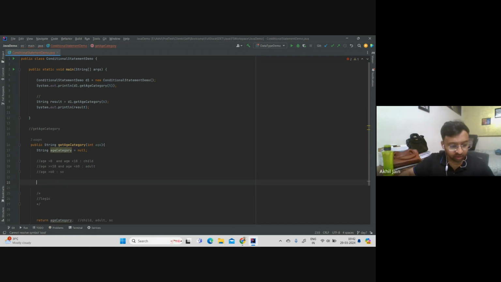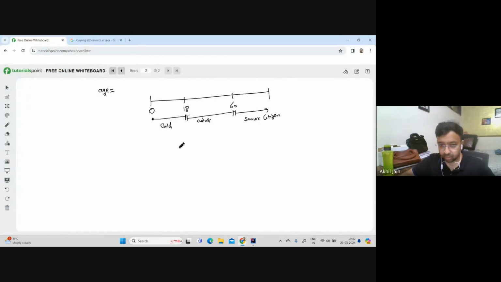So let me not provide the solution right away. Let's go back to the drawing board over here. So again, this condition, we will first talk about this. If you remember the modeling part, that flow chart which we can create to make some decision tree. I think it is taught in college also, but I was myself very bad at it, so I cannot recommend anyone. But let me give it a try.